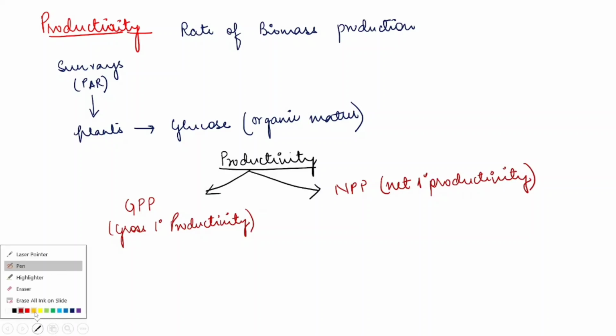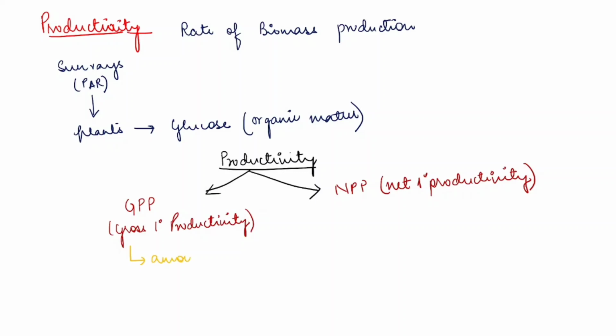If we talk about gross primary productivity, it is the amount of organic matter or biomass produced by plants.